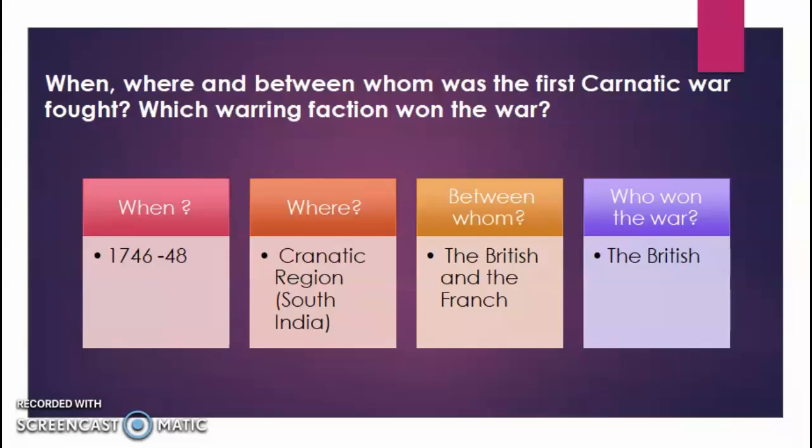So, as you can see on the screen, the war happened between 1946 to 48. So now, the war happened between 1746 to 48. Now, the second question, where? Actually, it happened in the Carnatic region, which is in South India. And the next is between whom?